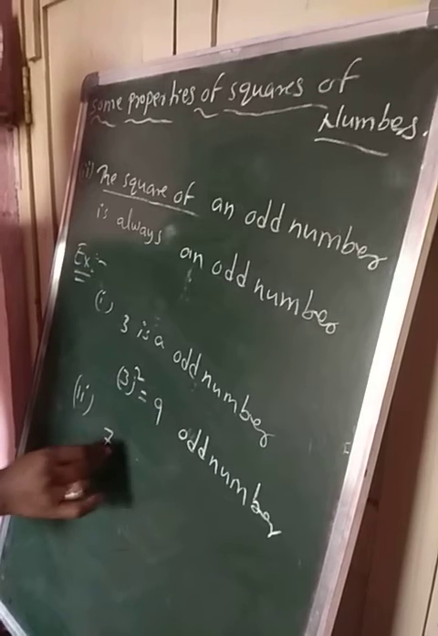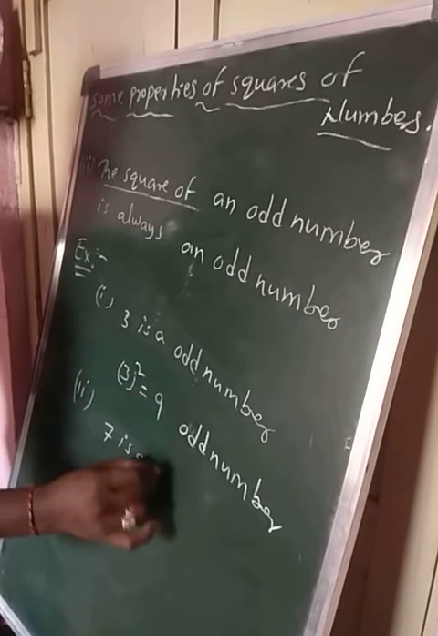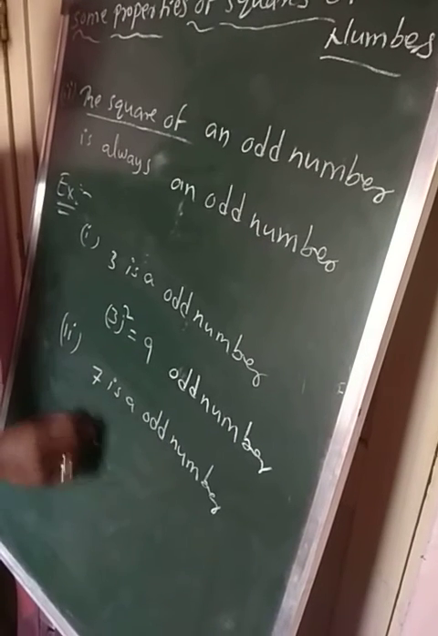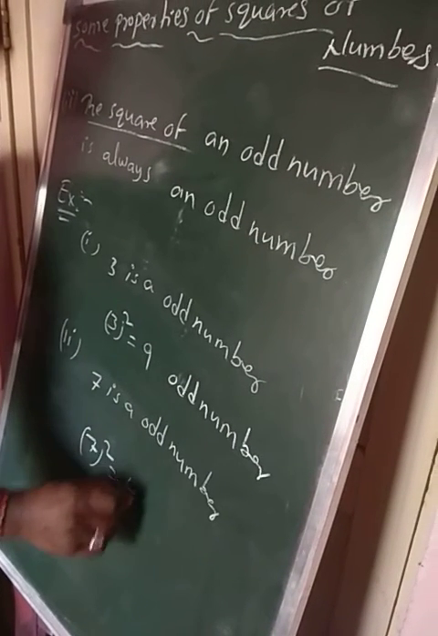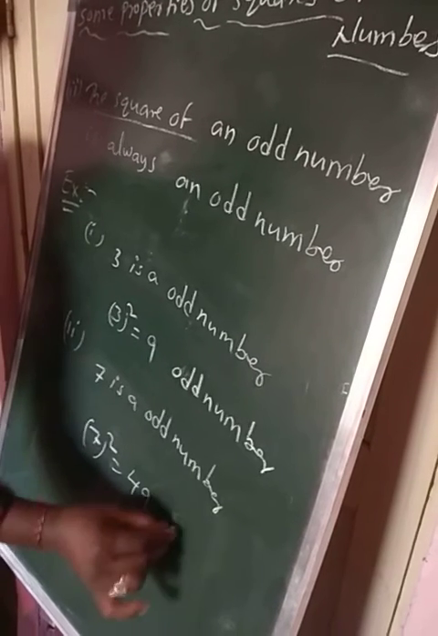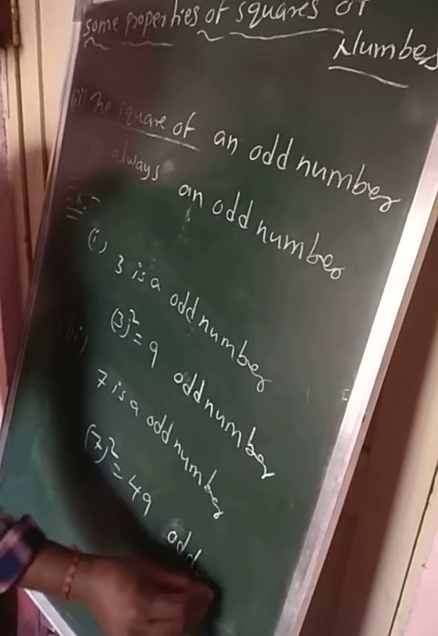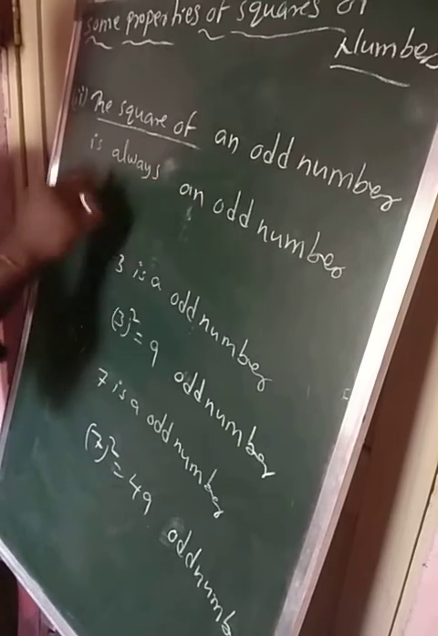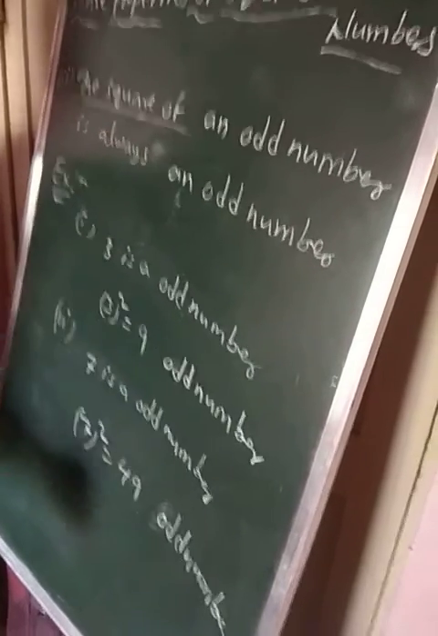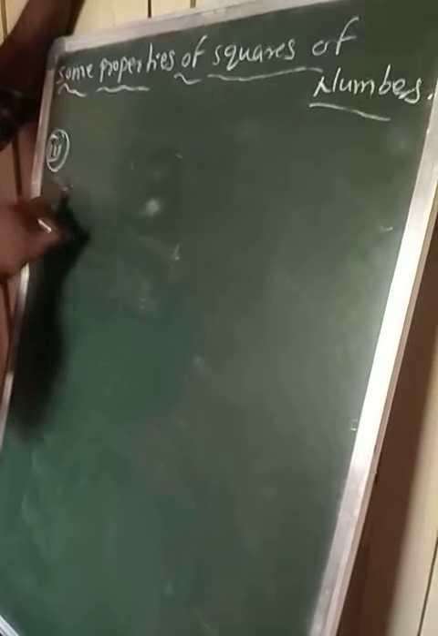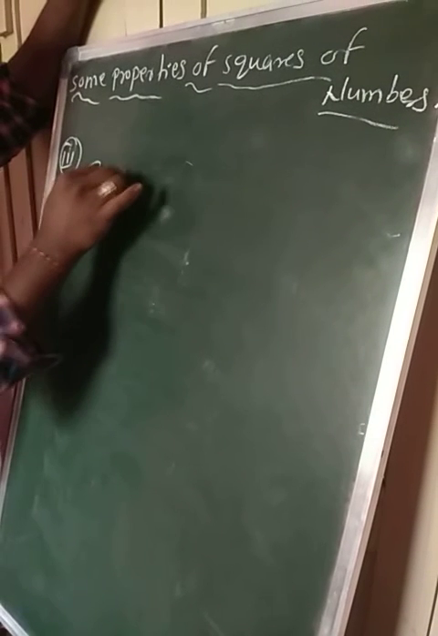7 is an odd number. Its square, that is 7 whole square, means what? 49. 49 is also an odd number. So we can say that the square of an odd number is always an odd number. Okay, now next, third one is the square